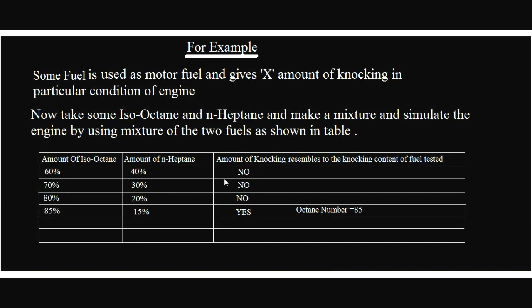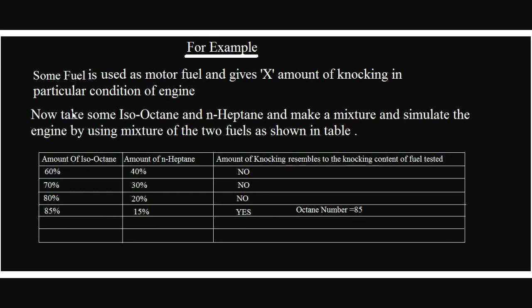In case it is not resembling, then we will use another mixture. Suppose, for an example, that 85% isooctane and 15% n-heptane is resembling, that is, the knocking happening with this mixture, 85% isooctane and 15% n-heptane, is resembling the amount X which is created by the fuel which we are using primarily. So the octane number of that fuel would be 85. It is like this. Got it? So you would have understood.